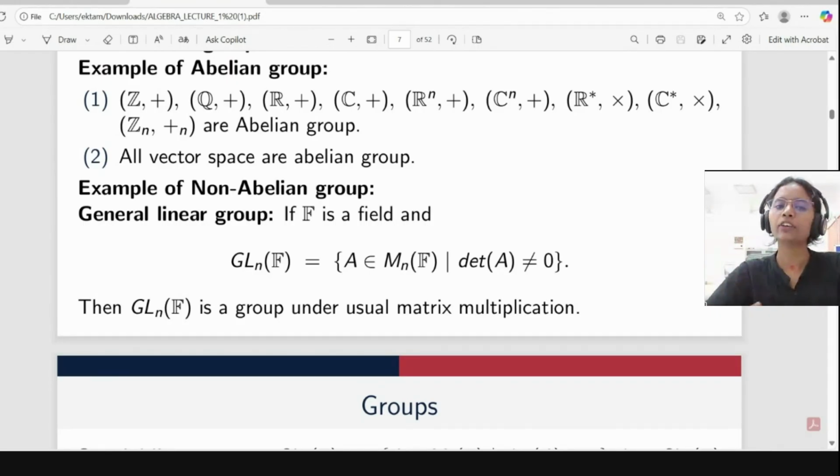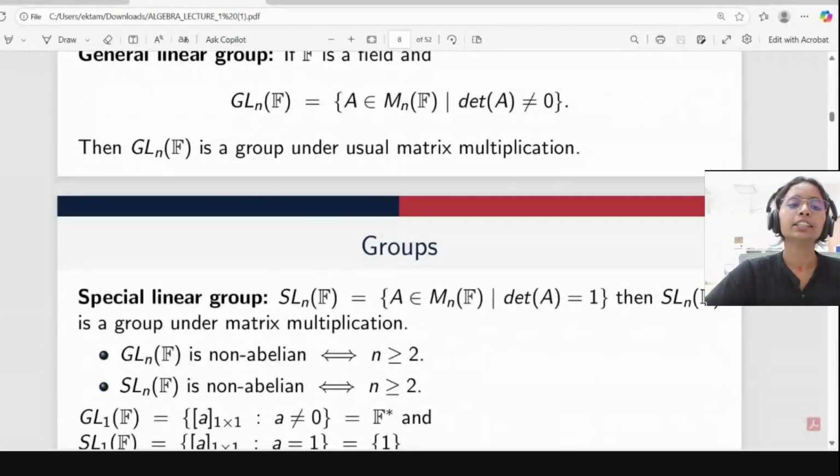This is an n cross n matrix whose elements are coming from field F, but here the determinant is not equal to 0. We are taking only that type of matrices, because if you include matrices whose determinant is 0, then we are not able to find the inverse. But for a group, we need the inverse property also.